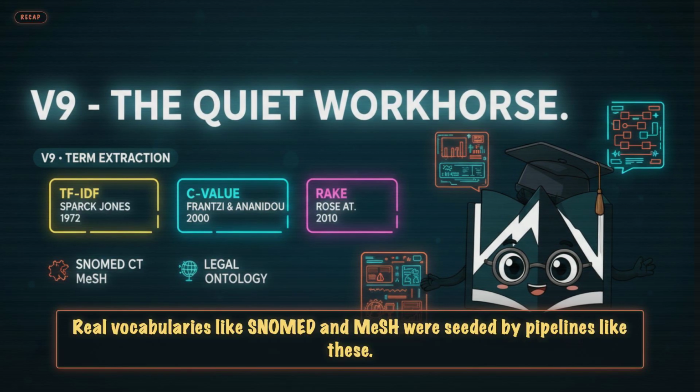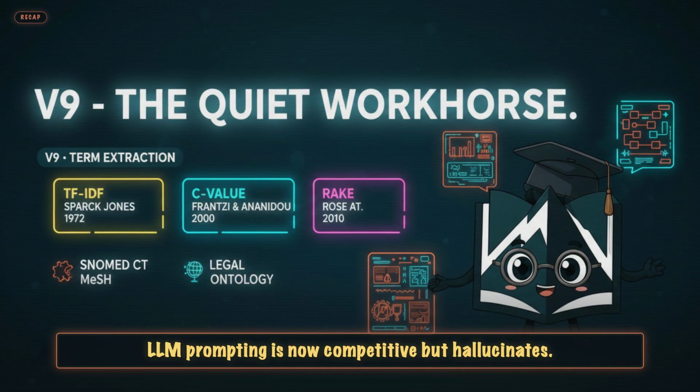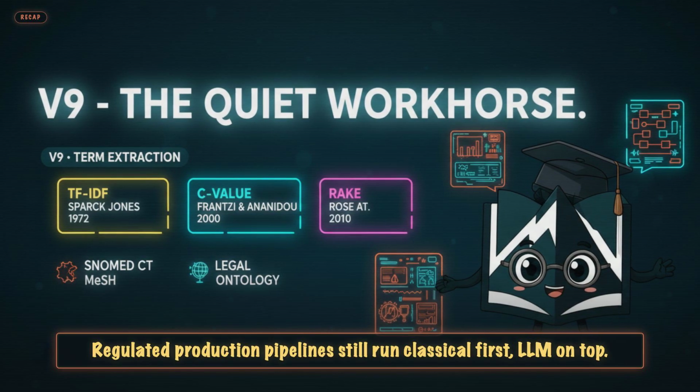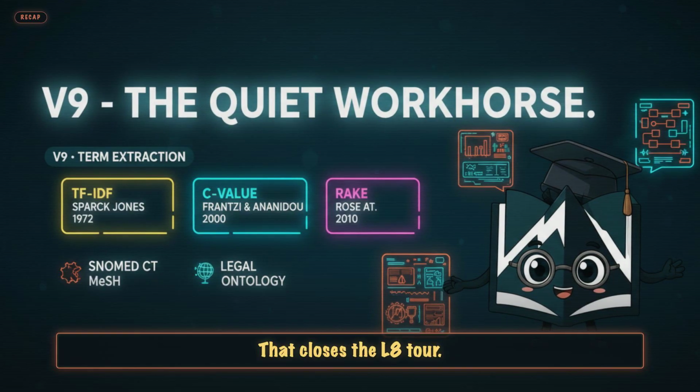Real vocabularies like SNOMED and MeSH were seeded by pipelines like these. LLM prompting is now competitive but hallucinates. Regulated production pipelines still run classical first, LLM on top. That closes the lecture 8 tour.